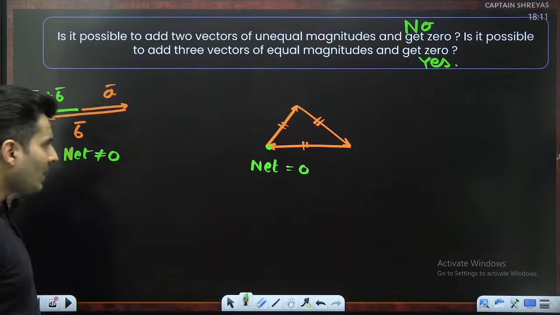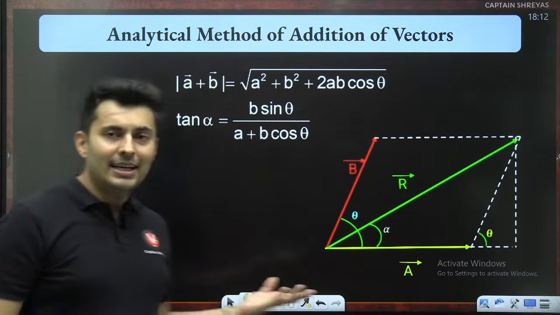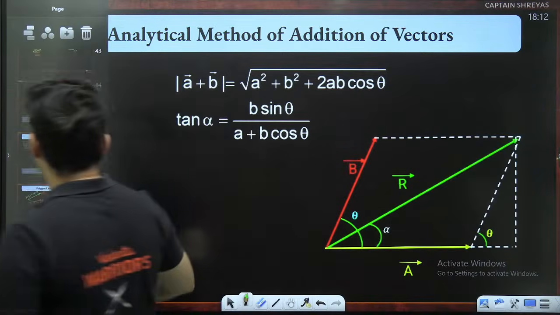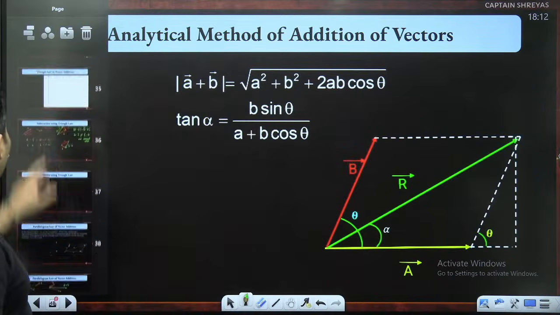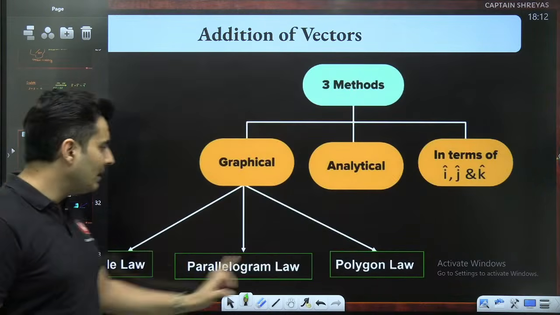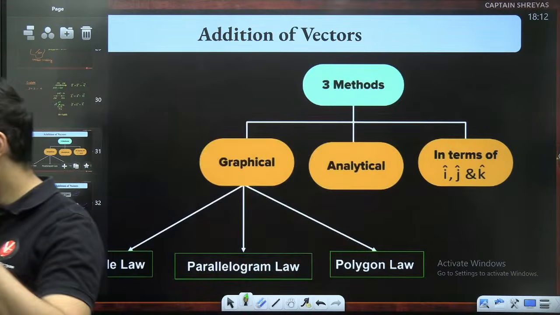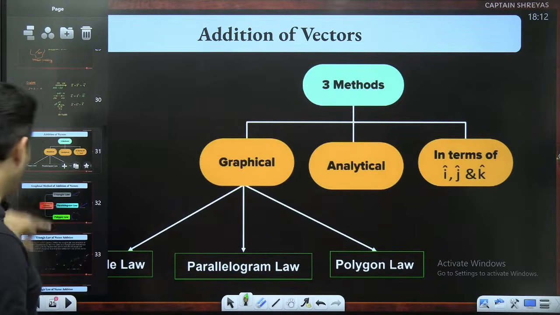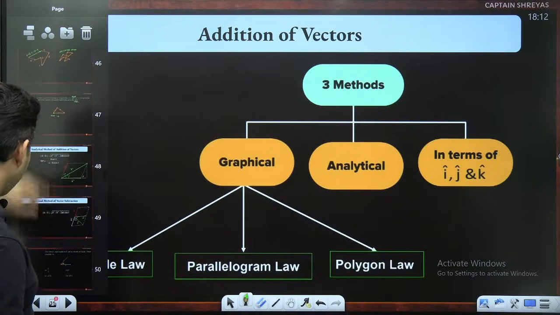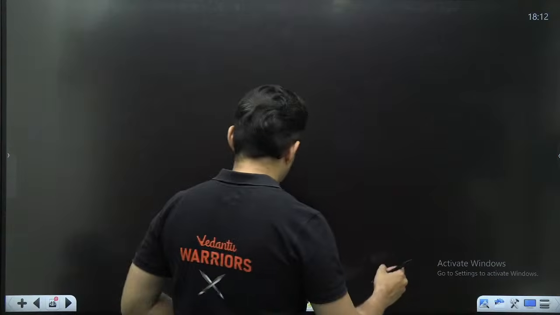Okay. Now let's go to the next method, and that is basically called the analytical method. Geometrical method is complete. Remember, I had just told you that there are multiple ways of adding vectors. Multiple ways. Graphical, 3 ways are done. Now let's go to analytical, and then let's go to IJK method. Okay. So let's go over here. What is this analytical method?